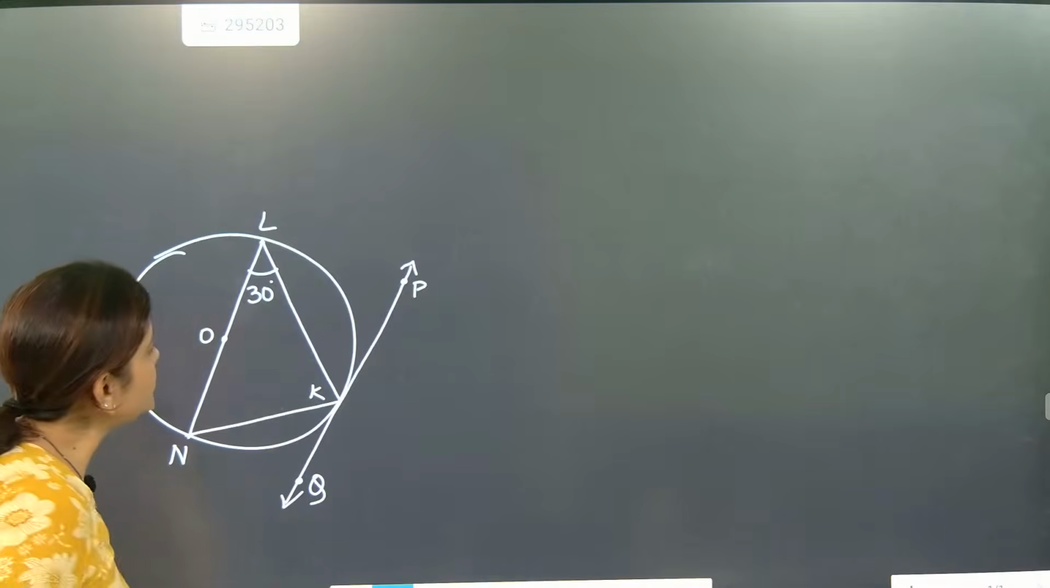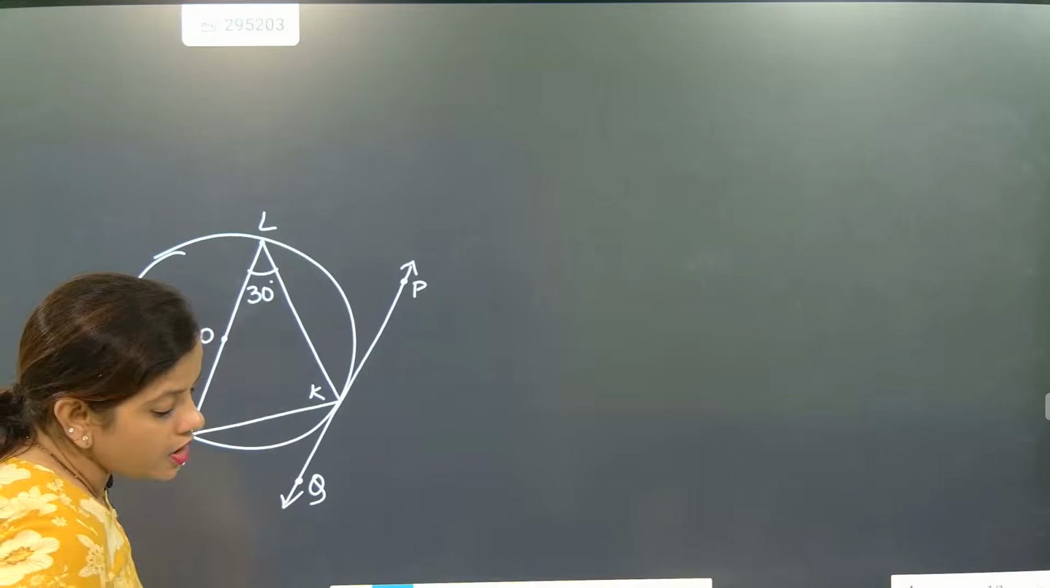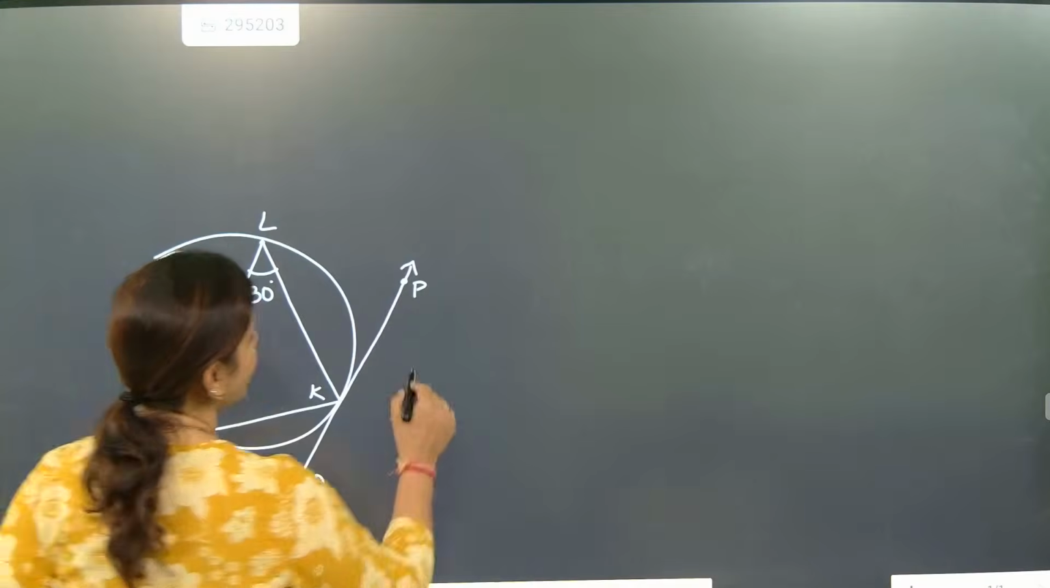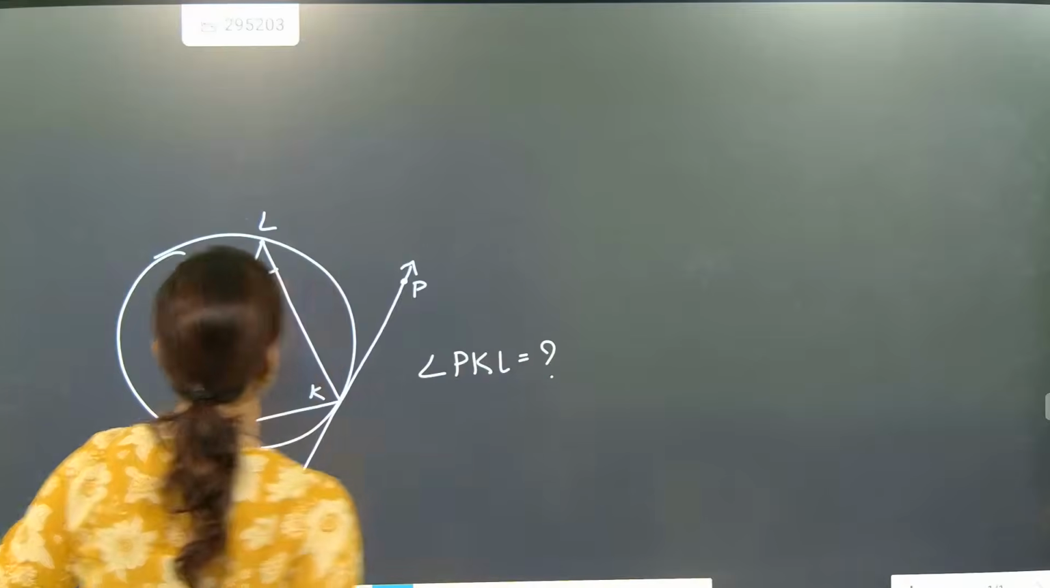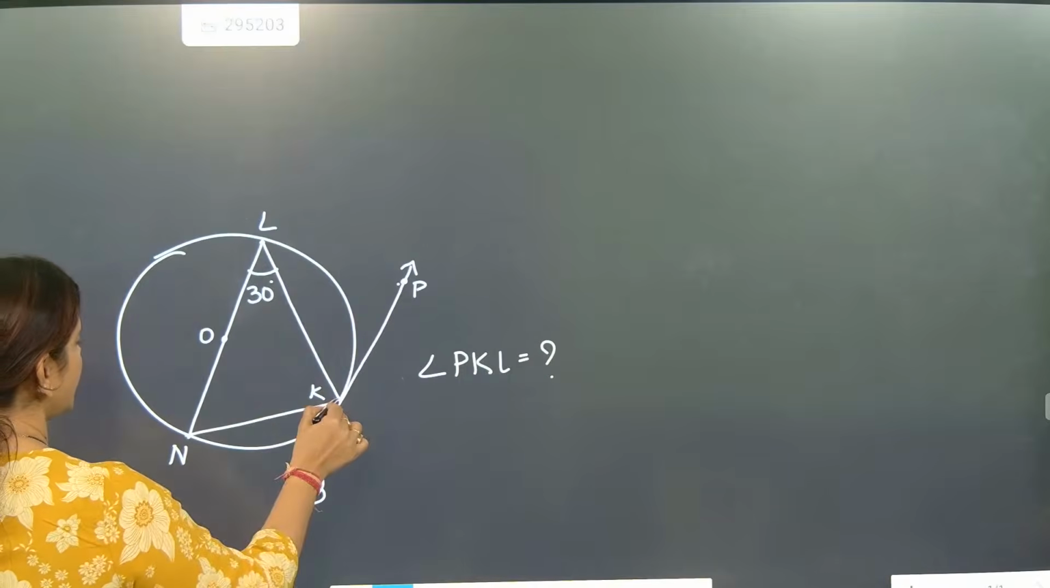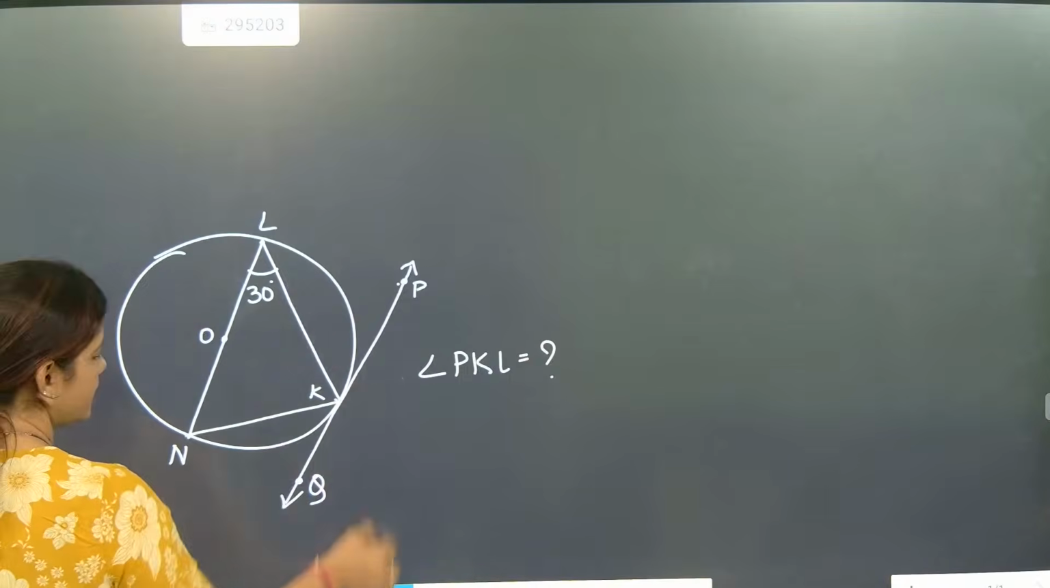Now they're asking which angle. First the drawing is over. If the drawing is over, then they are asking to find angle PKL. This angle they are asking.